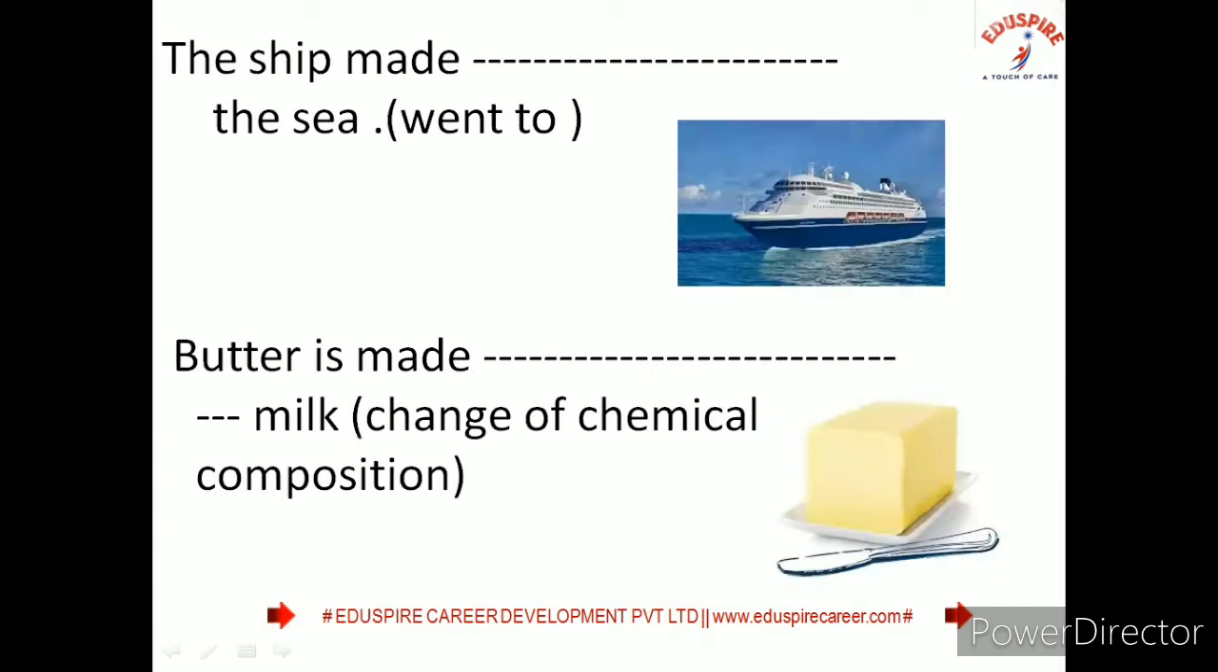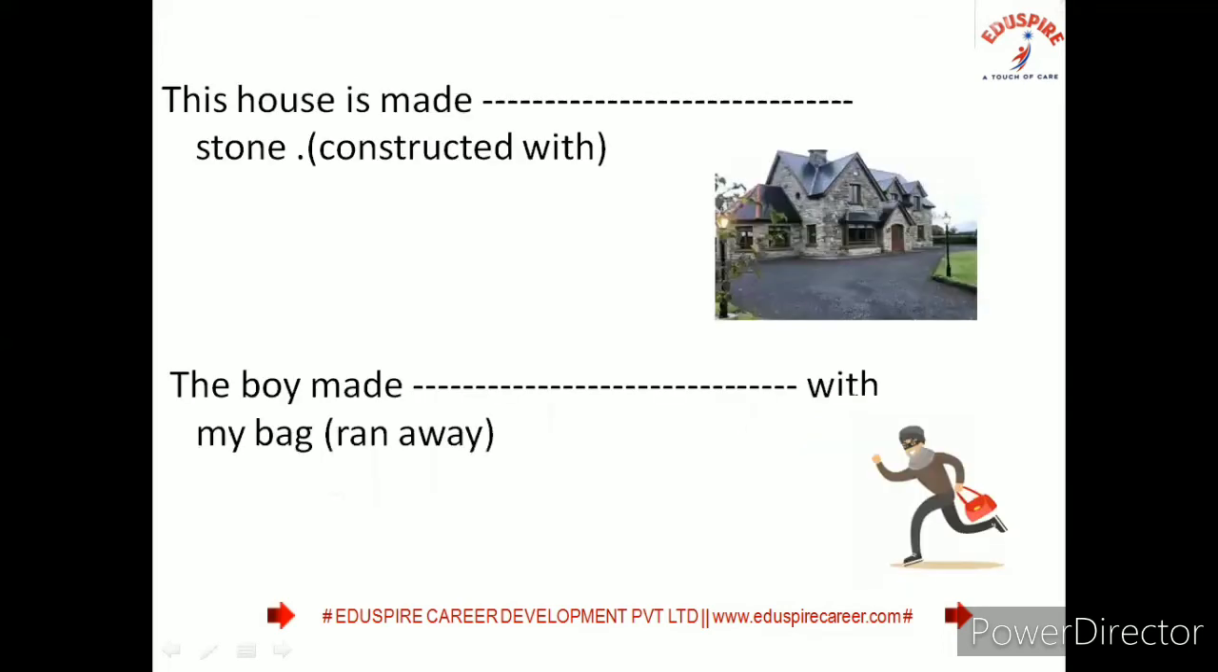The ship made dash the sea, went to sea. That is, ship made for the sea. The butter is made dash milk. It indicates chemical composition, change in the chemical composition. So it is made from. The house is made dash stone, constructed with. In that sense, it is made of.